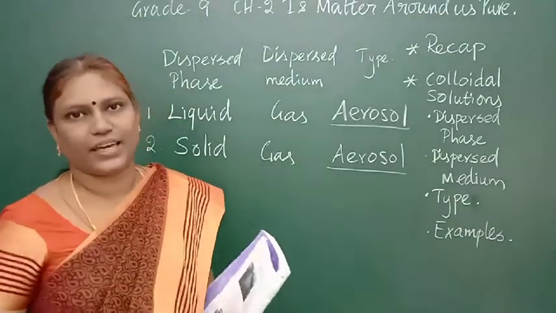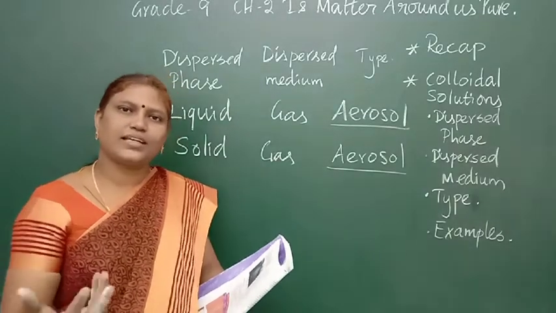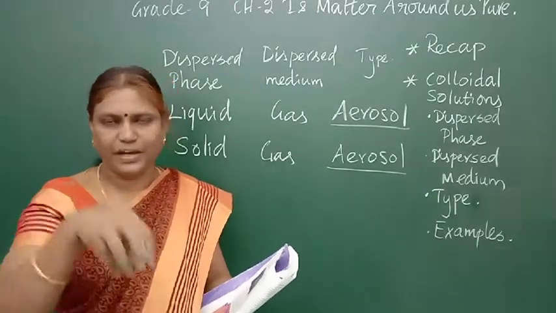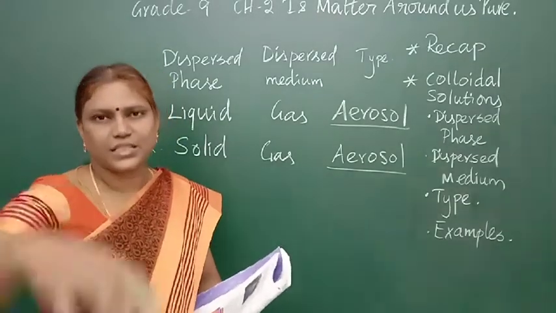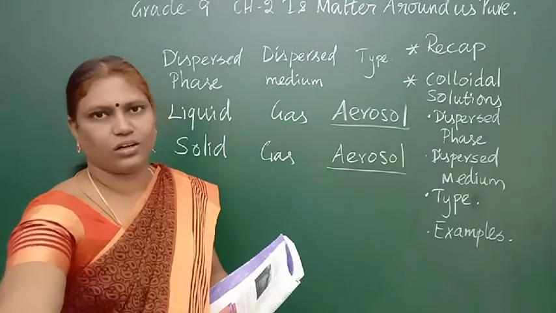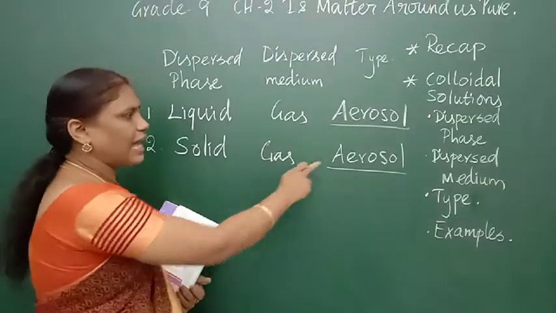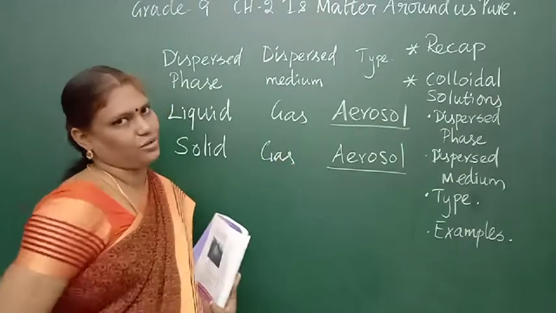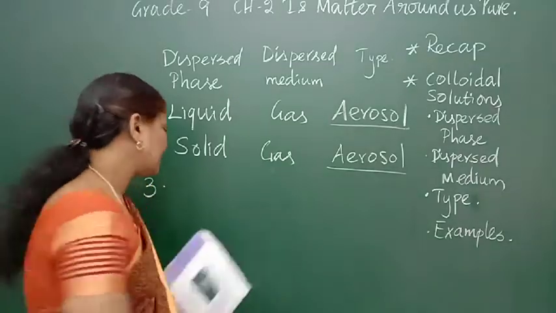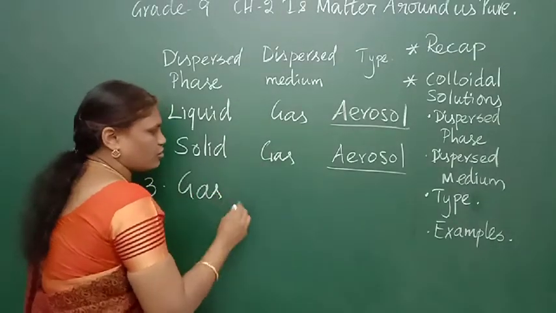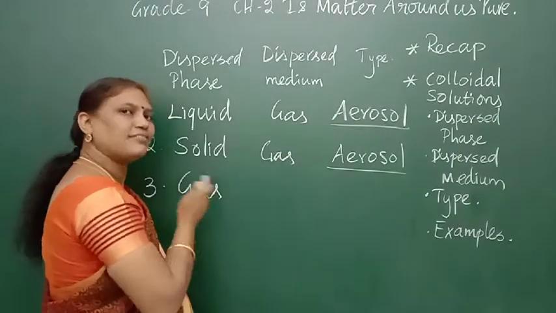And exhaust from a vehicle. What comes out of a vehicle? Carbon dioxide. Along with that, if the petrol contains dust particles, or dust from the atmosphere, the dust particles mix with the smoke. So that is an example of solid in gas, also called aerosol. Can you understand? Then the third one is gas and liquid. So there are different forms of medium and phase.